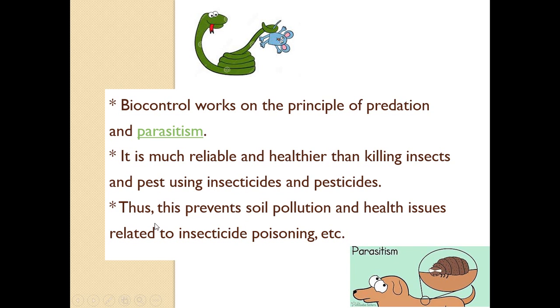Whereas parasitism is a type of interaction in which one organism, that is a parasite, will live in or on the host, causing harm to the host. That is, it is a type of interaction in which one is benefited and the other is completely harmed or at least partially harmed. So biocontrol works on the principle of predation and parasitism. And as we said earlier, it is much more reliable and healthier than using insecticides and pesticides, which cause a lot of pollution to our environment.